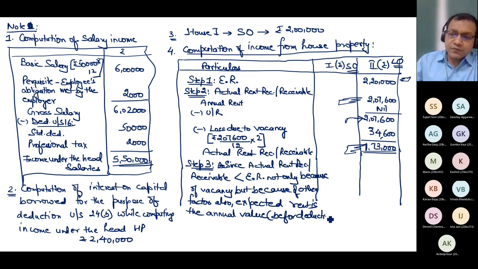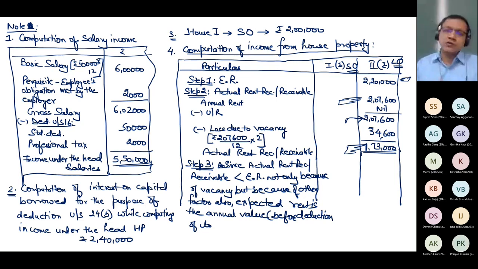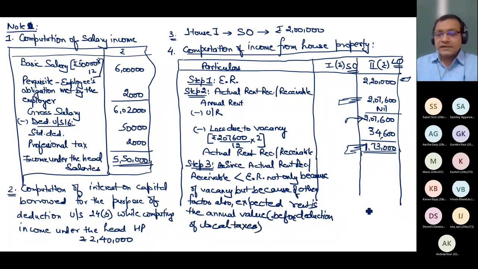Don't write short forms or abbreviations or symbols in the exam. Write completely. Remember, I do not use the word gross annual value and net annual value because these words are creating confusion. These are not written in the act. So whatever is gross annual value in some other material, in my book you will find it as annual value before deduction of local tax. And what is net annual value in some other material, in my book it is annual value, as per the language of the act, after deduction of local taxes. So what is this annual value in my example before deduction of local tax? It is 2,20,000.